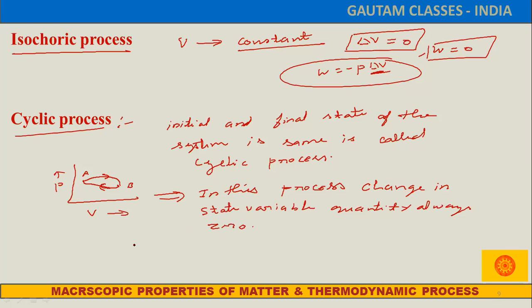Look here, the change in entropy in a cyclic process will come 0. Internal energy is also a state variable function, so the change in internal energy will be 0. And temperature is also a state variable function, so the change in temperature will be 0. So always keep in mind that for state variable functions in a cyclic process, their change will come 0.